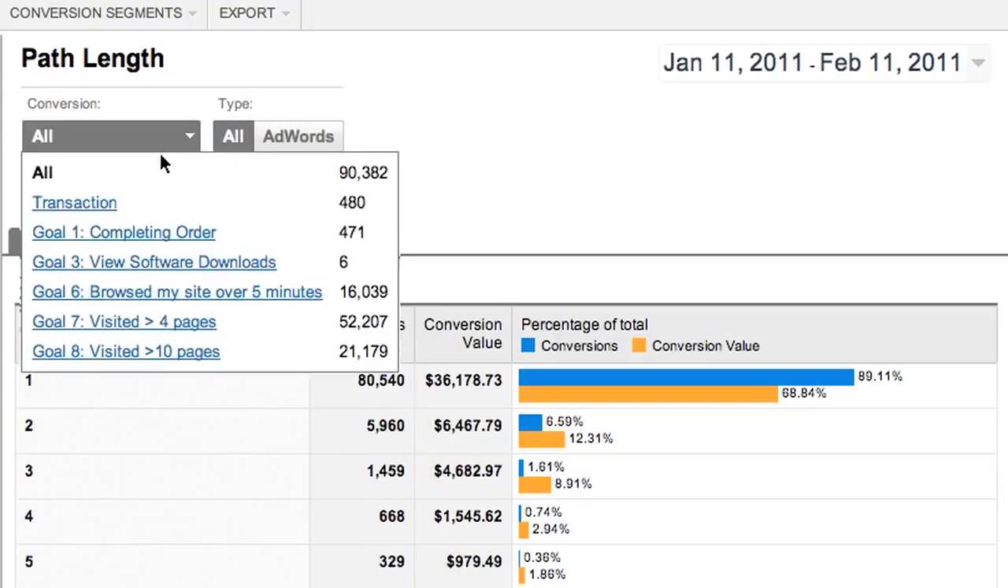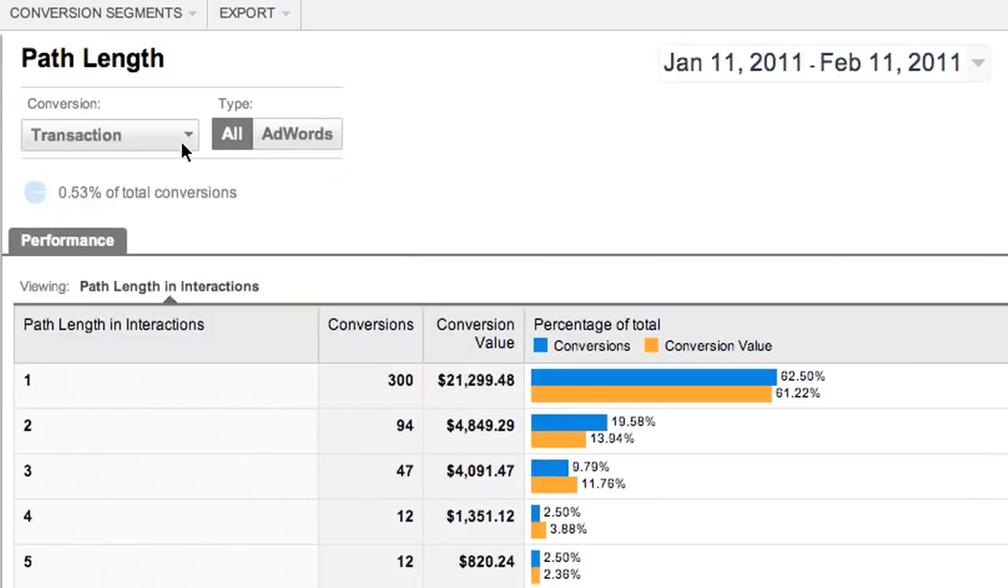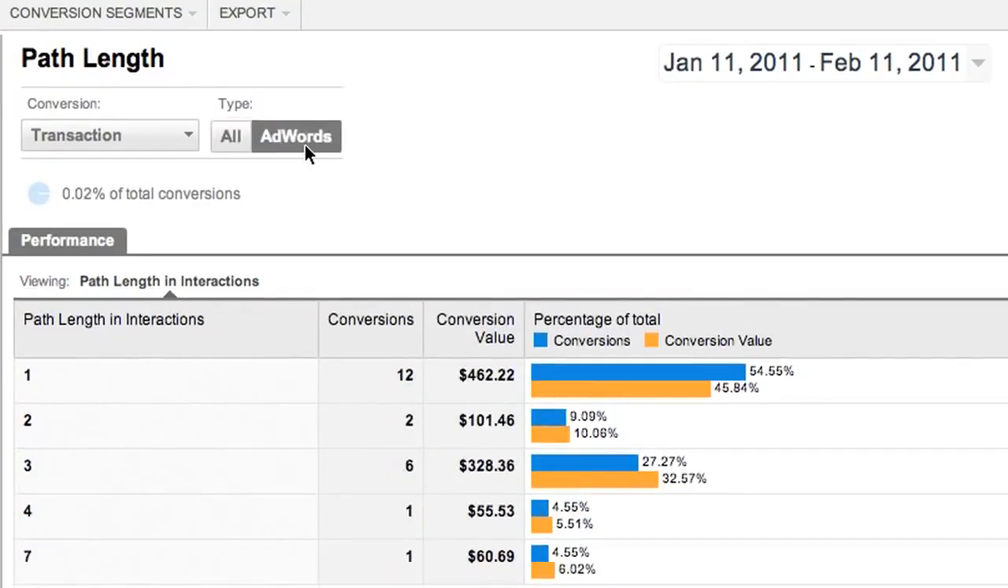Let's focus on just one kind of conversion. Almost 40% of these conversions required 2 or more interactions. Let's narrow it down further to just the conversion paths in which customers interacted with one of our AdWords ads. Over half of the revenue from these conversion paths required at least 2 interactions.